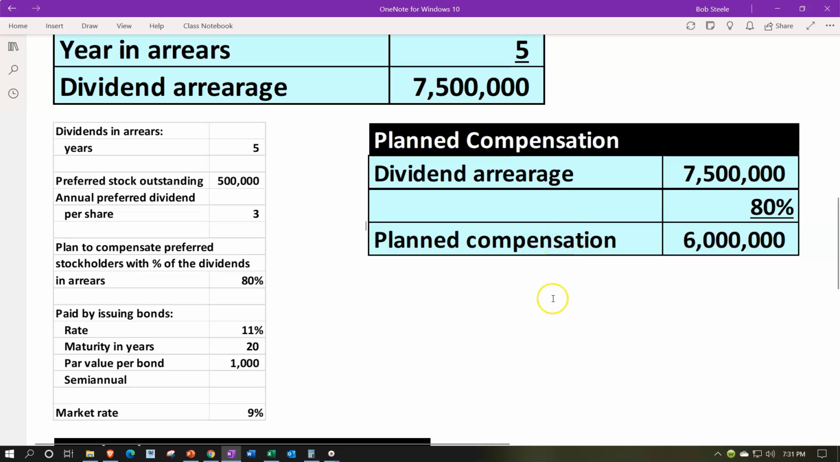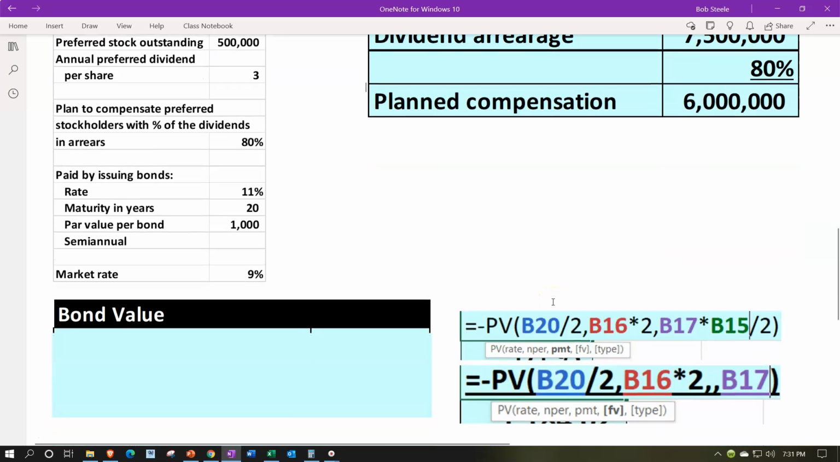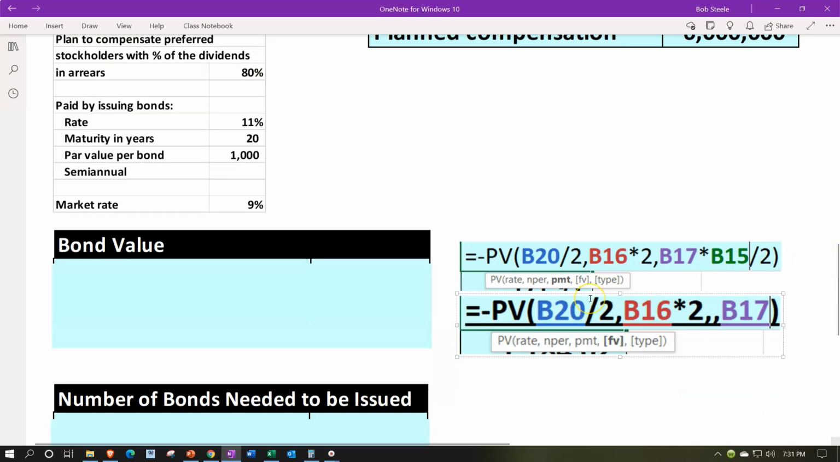So that's what we're going to have to pay. We don't have cash. We're going to issue bonds in order to pay this. So we're going to say, all right, we're going to issue bonds to pay this out. So we're going to calculate the value of the bond and then determine how many bonds we would have to issue in order to pay this off.